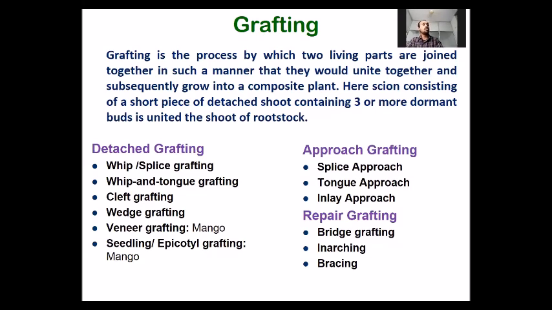But on approach grafting, scion is not separated from the mother plant, and the whole plant is taken close to the root stock, and then it is grafted with it. Third type of grafting is also there, repair grafting, which is used to repair the damaged portion of the plant.